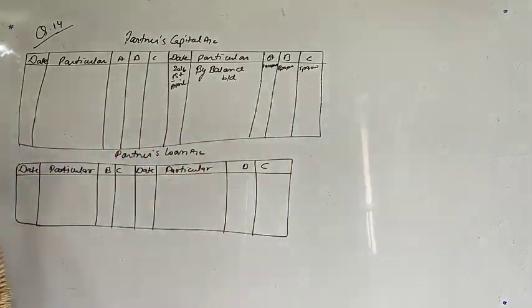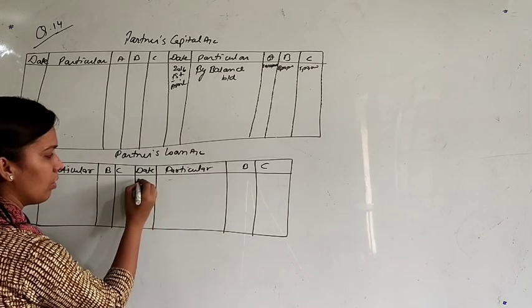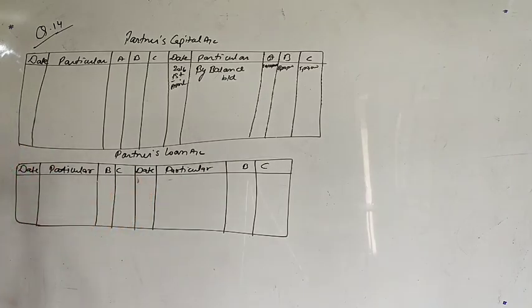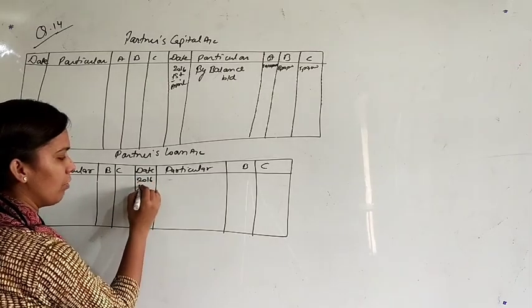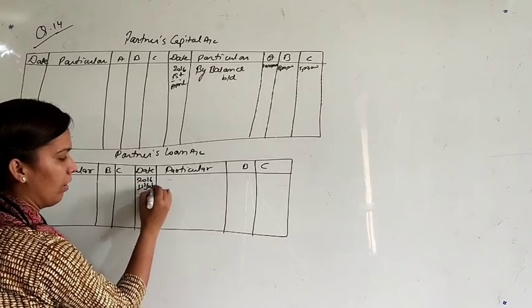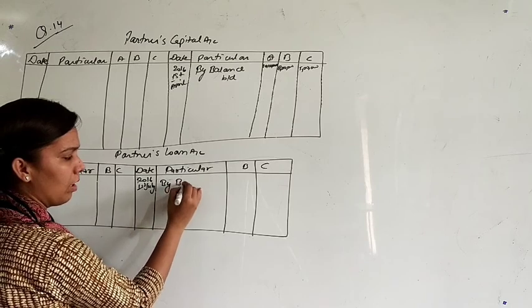Okay. Then on 1st July B advanced 2 lakh rupees and on 1st December C advanced loan to the firm. Loan is shown in loans account. First, that is on 1st July, 2016, by bank account.